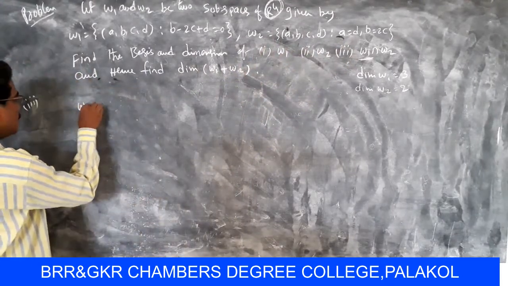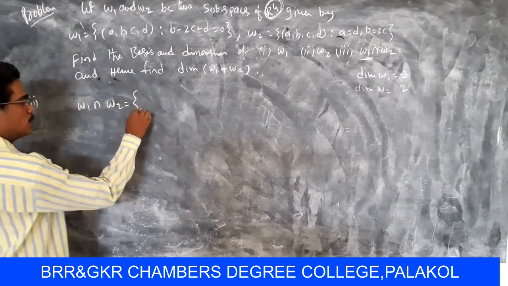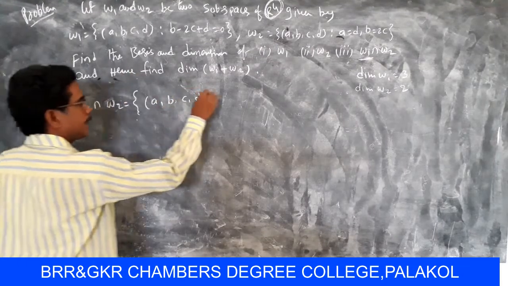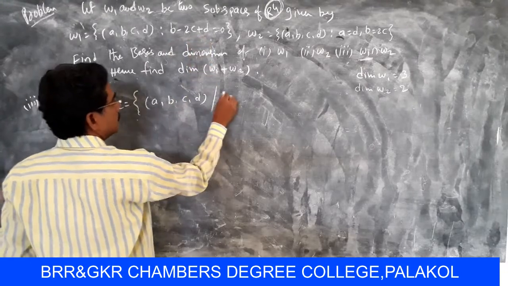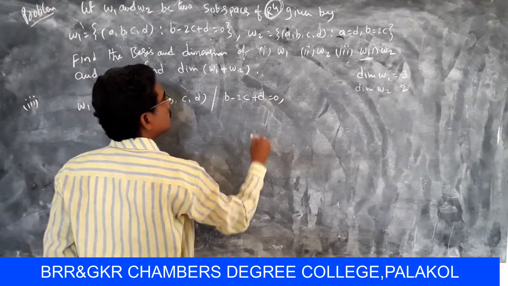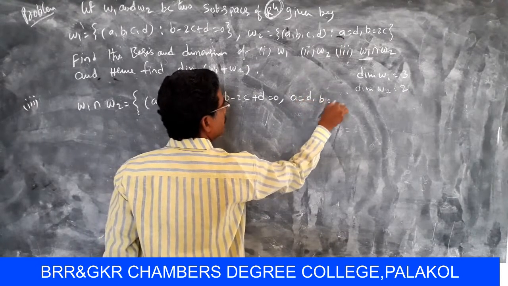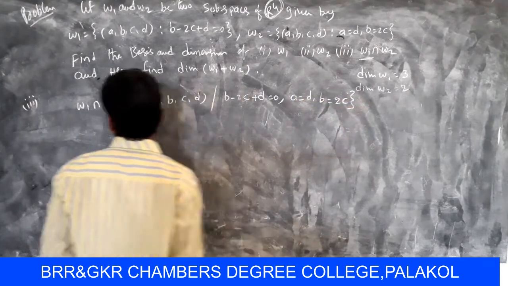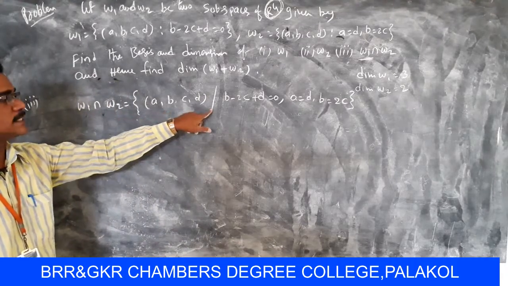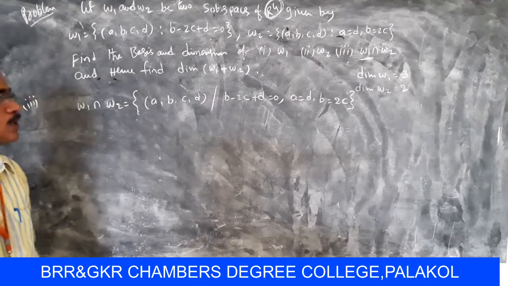Now W1 intersection W2 equals the set of (A, B, C, D) such that first, for W1, B minus 2C plus D equals 0, and second, the W2 conditions are A equal to D and B equal to 2C.